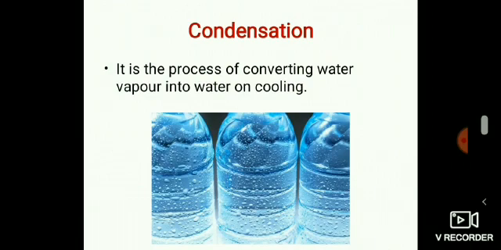When you take out a bottle of water from the refrigerator, tiny drops of water appear on the bottle after some time. This happens because the water vapor present in the air condenses on the cool surface of the bottle and changes into drops of water.